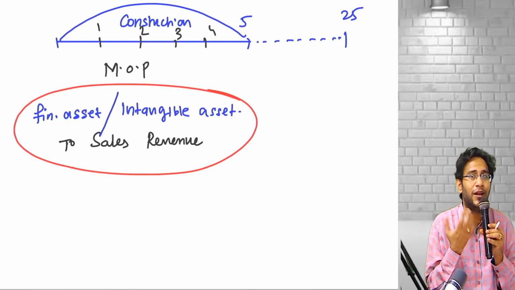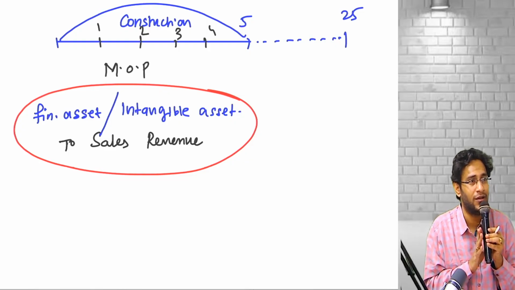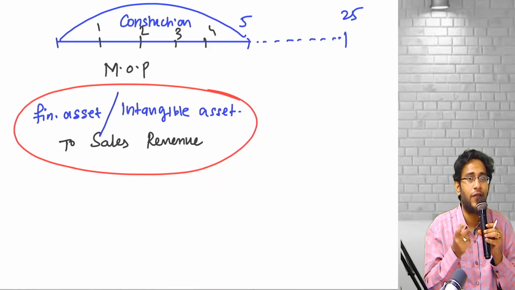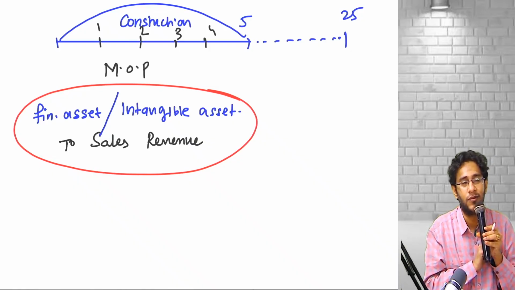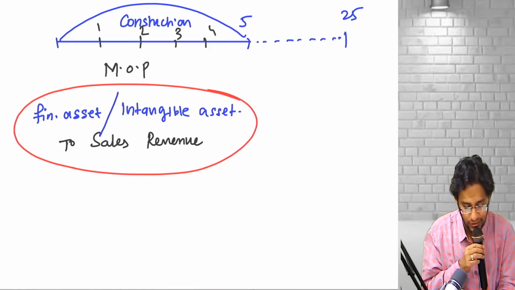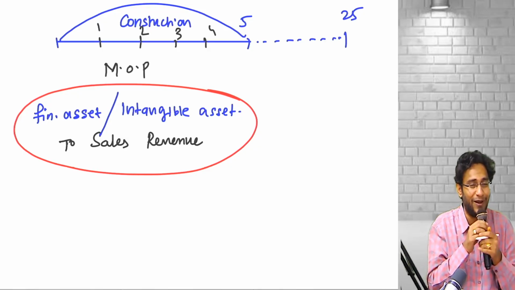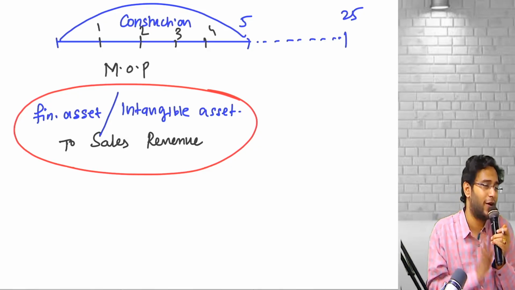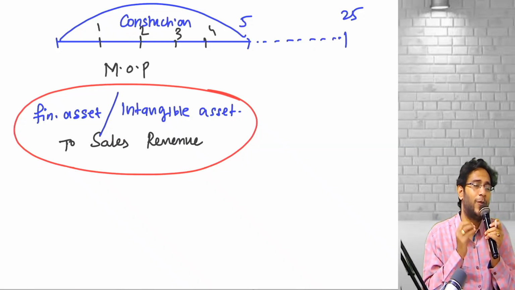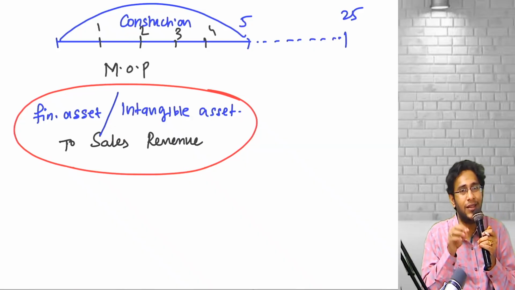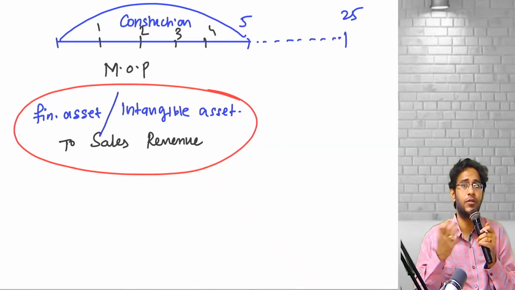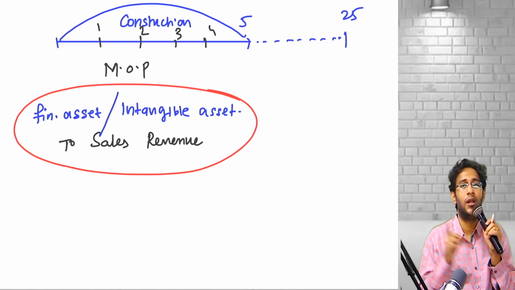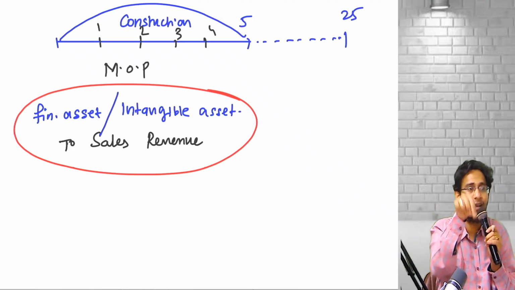When will it be ready? You can collect toll from the first year only. From the people who are moving, you will ask toll. After 5 years, no intangible asset you should have. And if you look at the answer here, whatever is printed in the study material, they wrote this entry. On second thought, 100% wrong. But why they wrote that entry is, in the question here in the ICAI study material, they asked you to write a gross entry. All 5 years put together, write an entry.